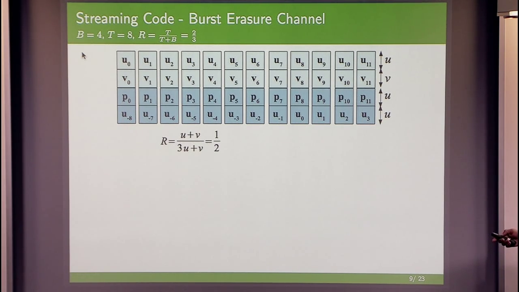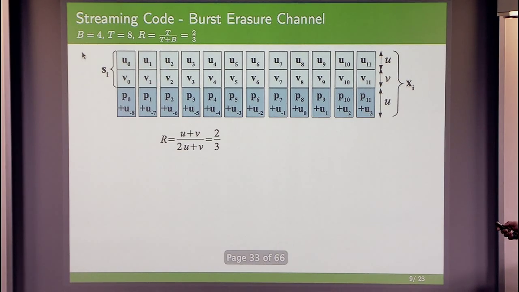So there's nothing done so far, but the key point is that the parameters were selected such that you can combine the 2 layers of parity checks, the p and the u symbols. In the last 2 layers, it turns out that they are not interfering with one another in the recovery process. So for this particular construction, we have 2 source packets and 1 parity check. This has a rate of 2/3.